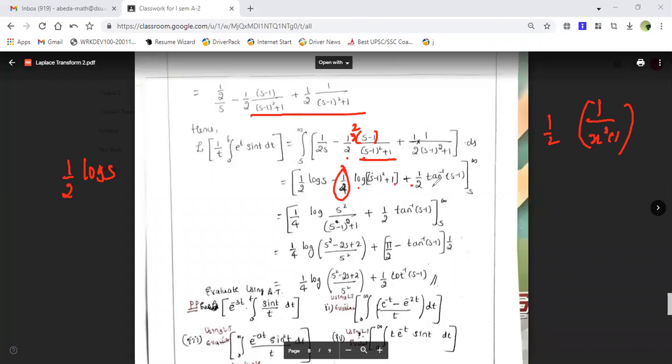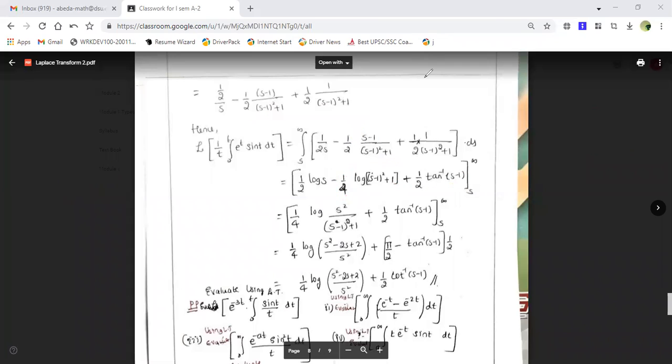1 upon x square plus 1 means what? It is tan inverse of s minus 1. So this 1 by 2 I've kept as it is. Now substituting the s to infinity. Now clearly here you can see this is 1 by 2 log s, and here it is 1 by 4 log s. So now if I want to write this as log a by b form,